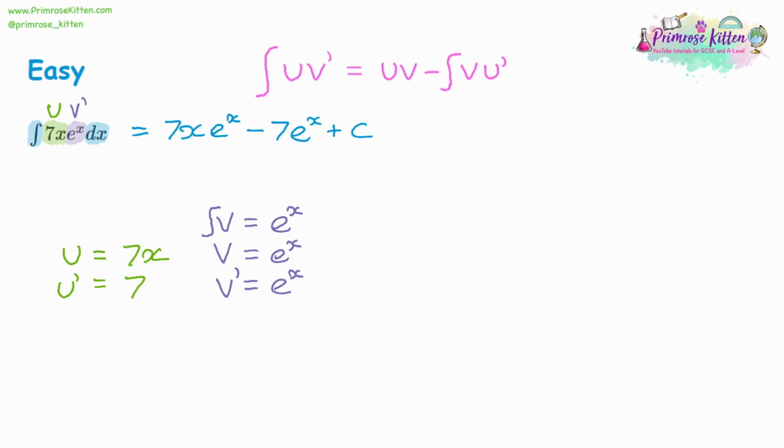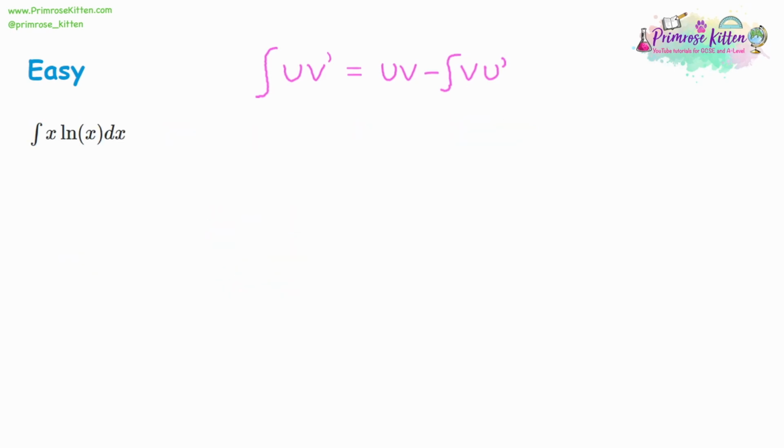You might even want to do things like take things out as a factor. So we could even take e^x out as a factor, leaving us with 7x minus 7. And we can even take 7 out as a factor as well. Now, if you just have to integrate, the first answer should be absolutely fine. Taking things out as factors all depends on if there's extra steps to do next, or if you're asked to put your answer in a specific form.